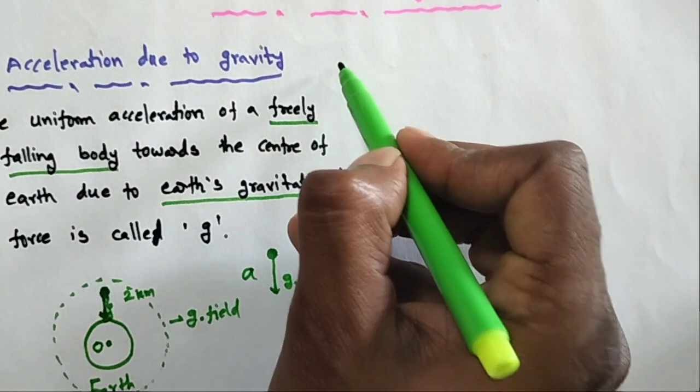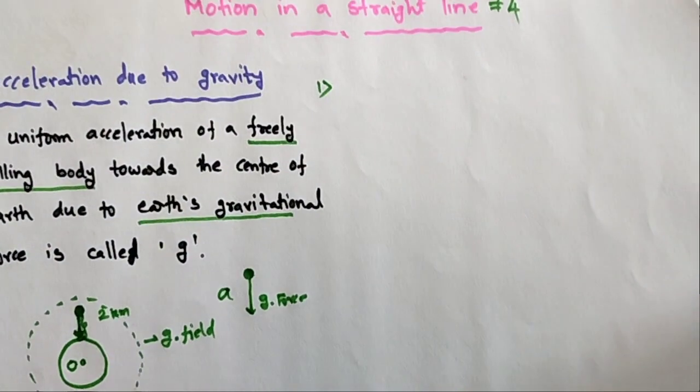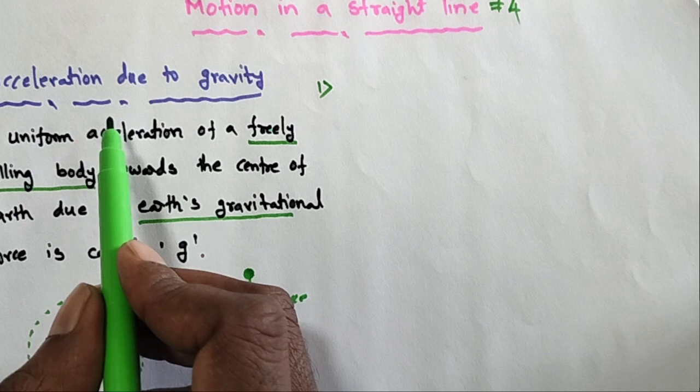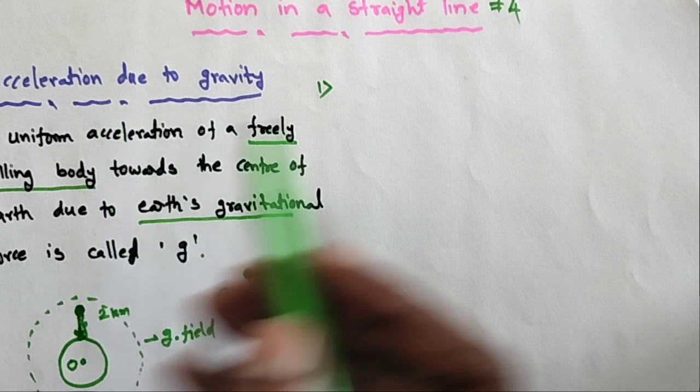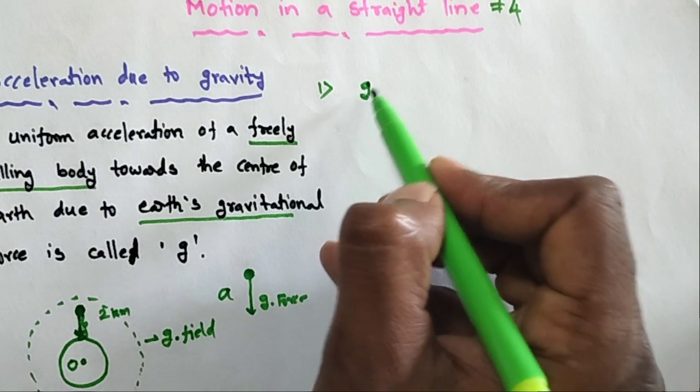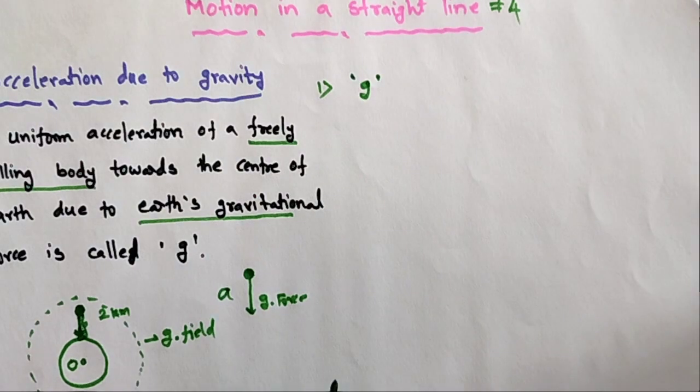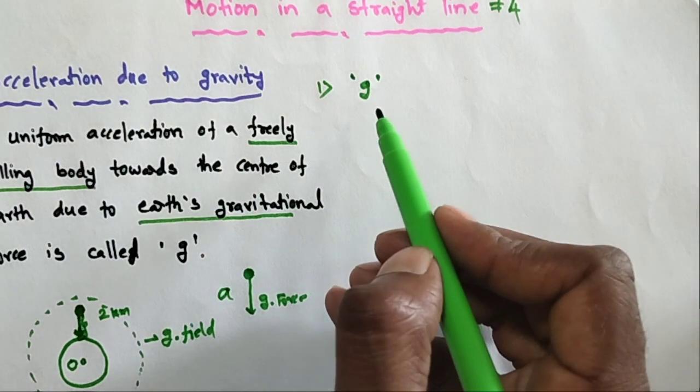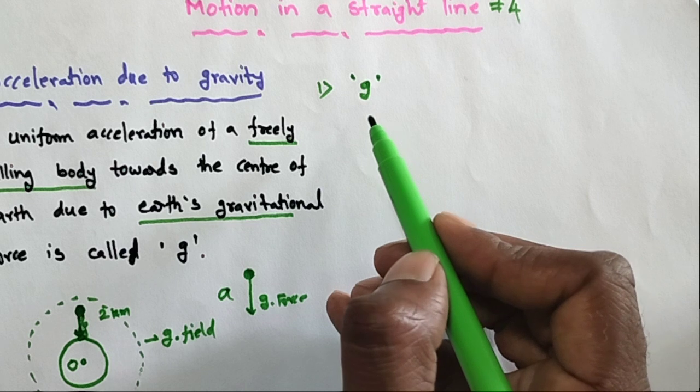First point: the denotation. It is denoted by small g, not capital G. Capital G is different, small g is different. Small g is equal to acceleration due to gravity.